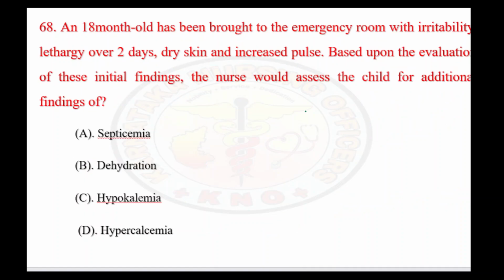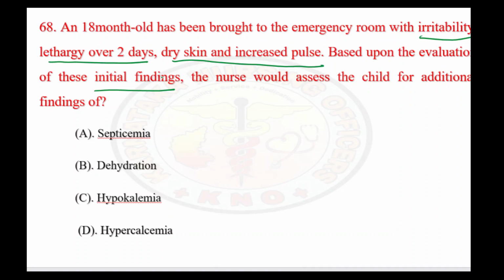So let's see the next question. An 18-month-old child has been brought to the emergency room with irritability and lethargy over 2 days, and you are even seeing dry skin and increased pulse rate. So, based upon the evaluation of these initial findings, the nurse would assess the child for what additional features.